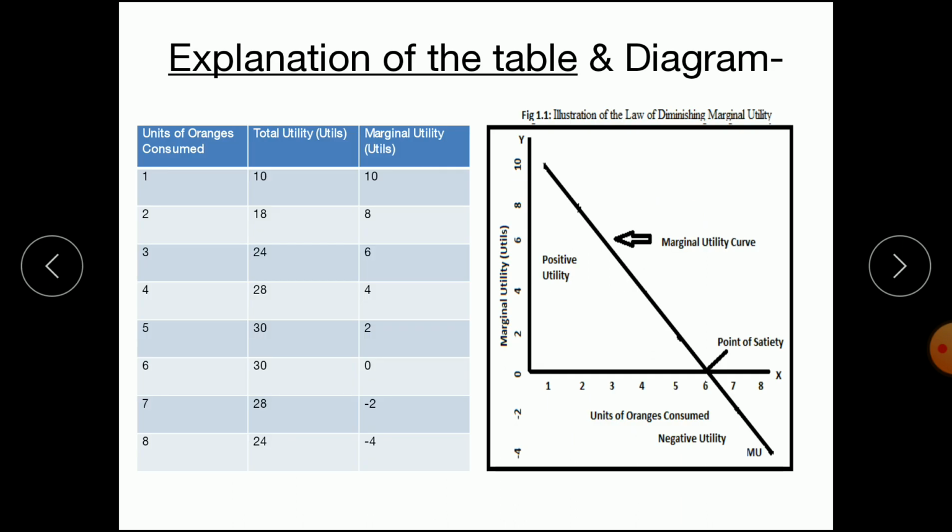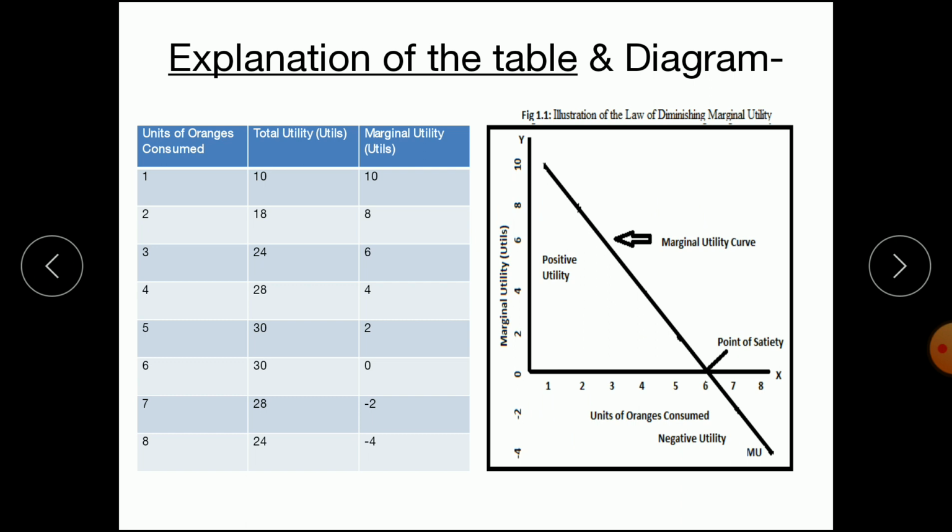Now in order to explain the law, we'll take the help of a table and diagram. In the table, there are three columns. The first column represents units of oranges consumed. There is the first unit that is consumed, the second unit consumed, the third unit consumed. In this way, up to 8 units of consumption.